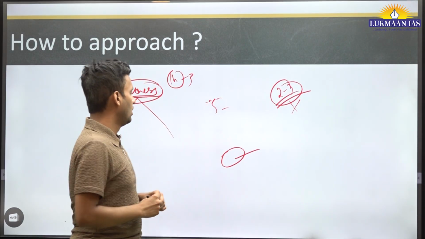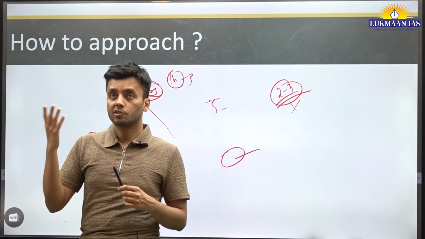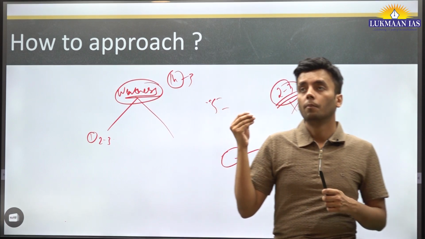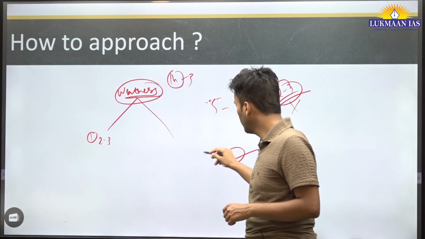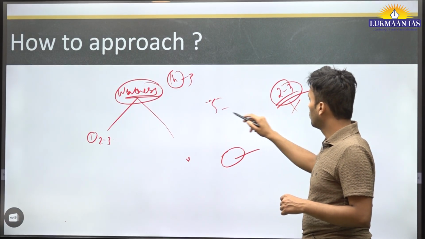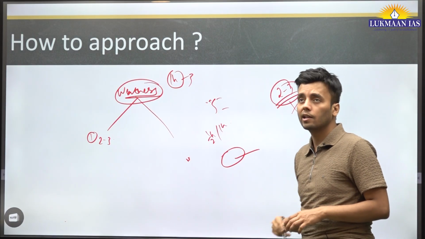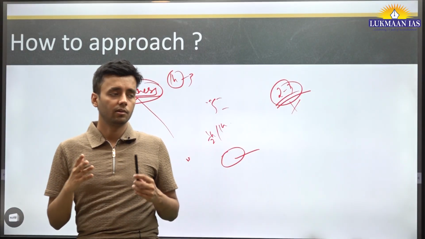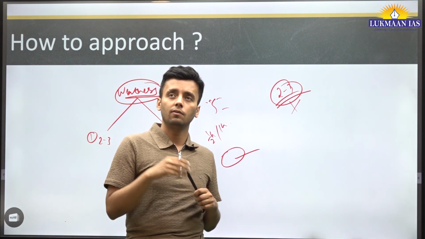But what happens is that throughout the day he's studying GS papers that require a lot of memorization, like modern history and polity. By the time he gives 1 or 1.5 hours to CSAT, he will be totally mentally drained. He won't be able to give full focus, so he will skip that day.